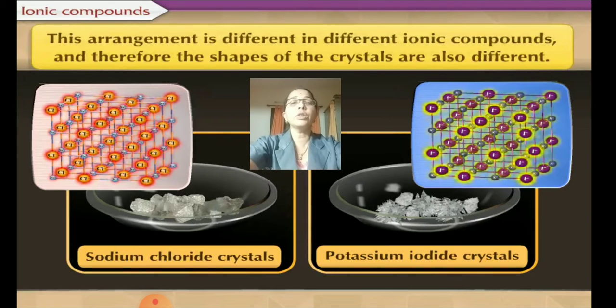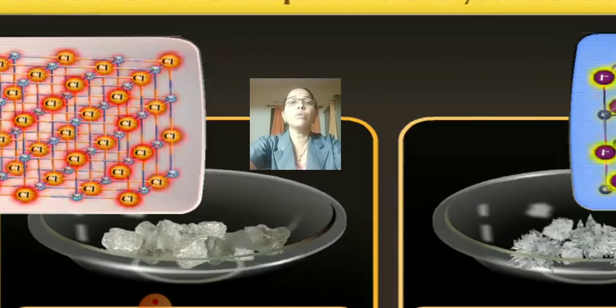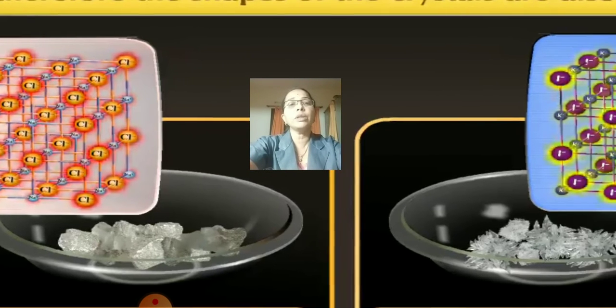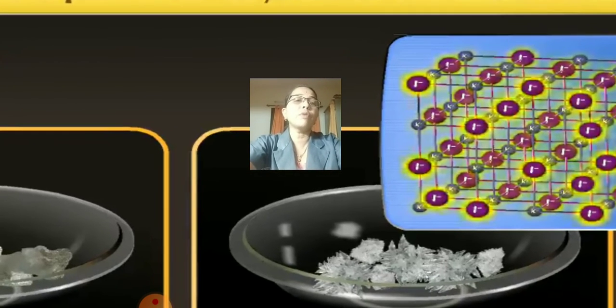So in this arrangement of sodium chloride crystals and potassium iodide crystals, you will find how they are arranged. The red color which has been highlighted, chlorine, you will find they will not be close to each other, they will be away from each other, as the cations are in between. Here is iodine, see the arrangement, one iodine and beside it will be arranged the potassium. So you could find the crystals here.